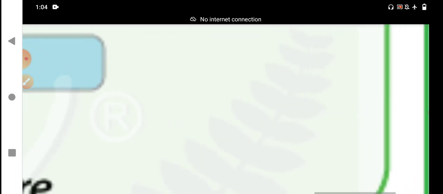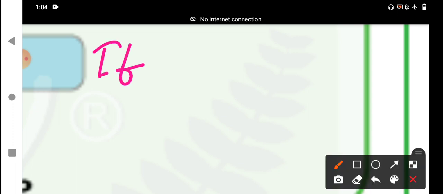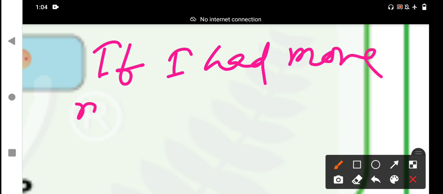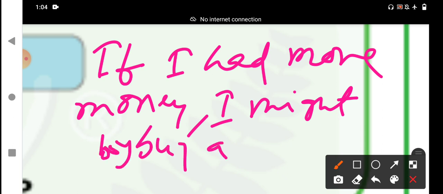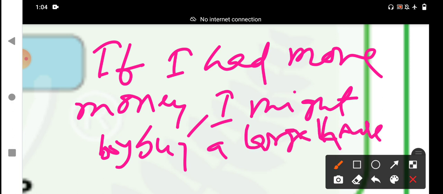For example, I should write an example. If I had more money, what will happen? What is the result? So I might buy a large house. A large house, I might buy.